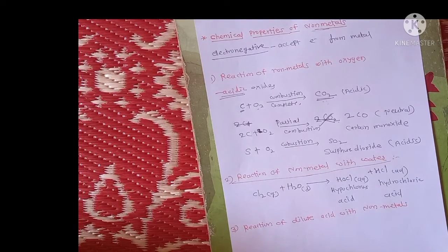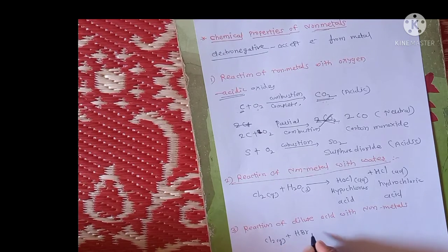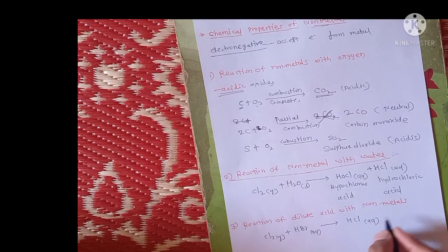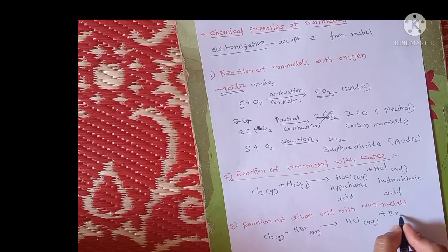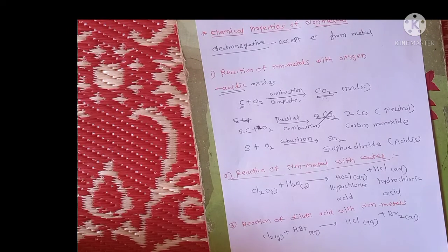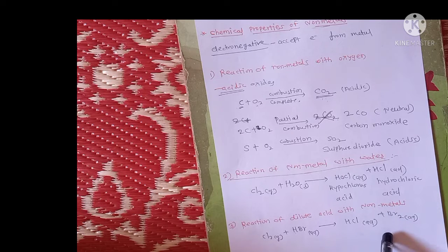Okay, so Cl2, the halogen, reacts with HBr, hydrobromic acid, in aqueous state. There is a formation of HCl, aqueous, the hydrochloric acid, and removal of bromine. Bromine is also in aqueous state, and bromine is also a halogen. So a halogen exchange reaction is happening. So in the reaction of dilute acid with non-metals, when the halogens react with dilute acid, there is a formation of another halogen-containing acid and removal of another halogen. So this reaction is also known as the halogen exchange reaction.